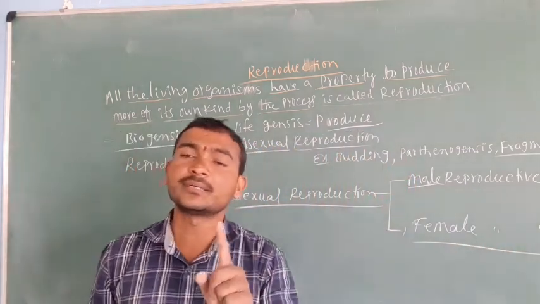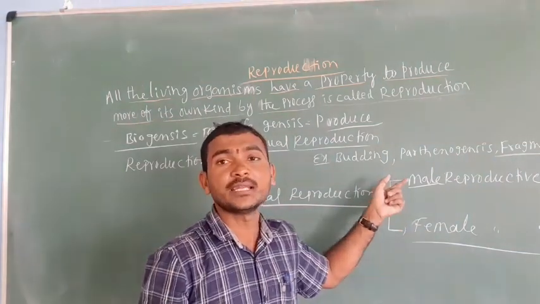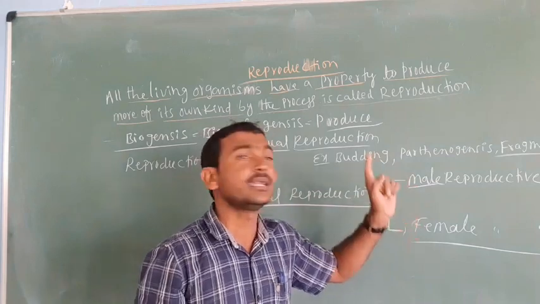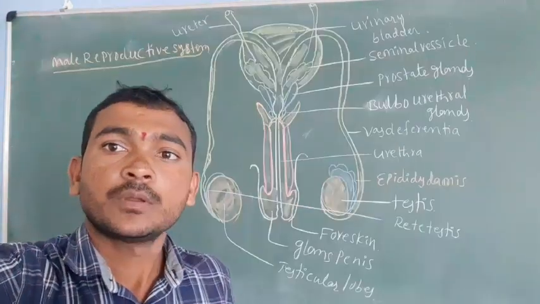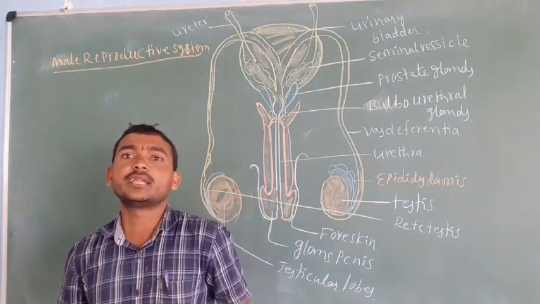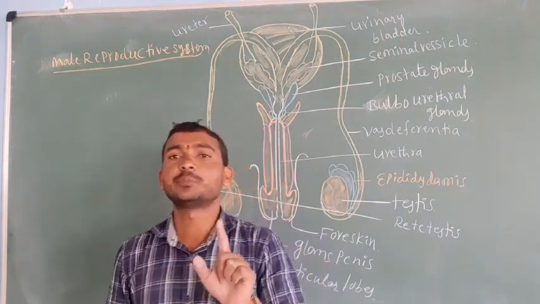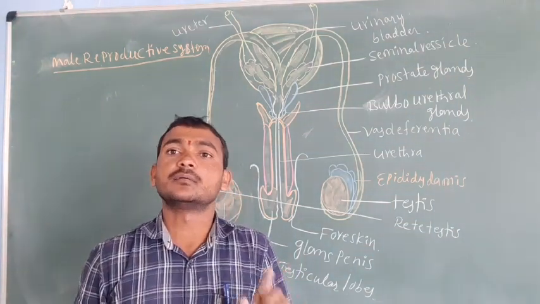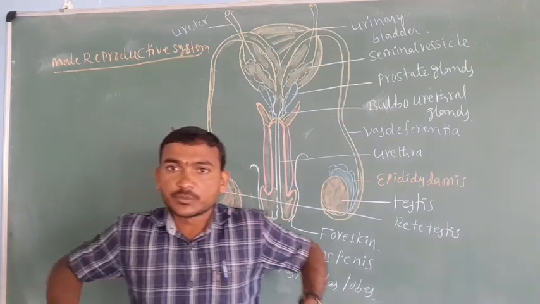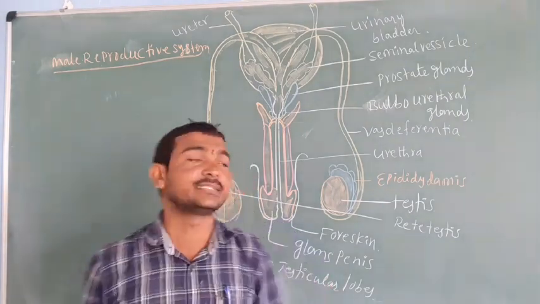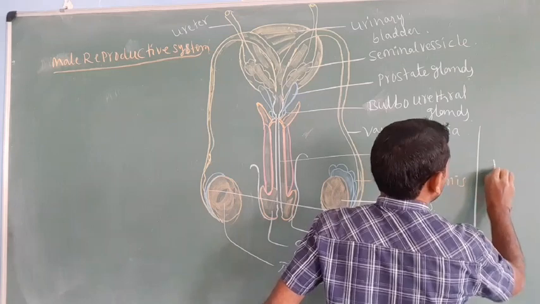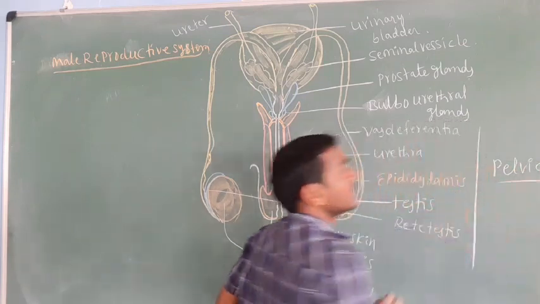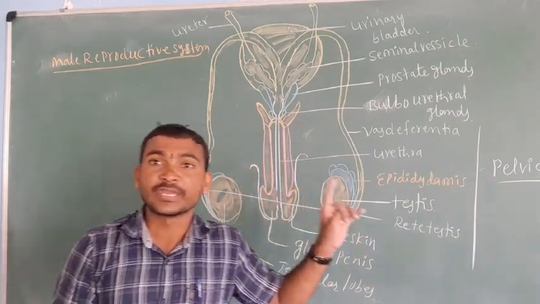Today our actual topic is the male reproductive system, which we are discussing in detail. It's very important. Where is it located? The male reproductive system is located just below the abdomen, in the pelvic region.